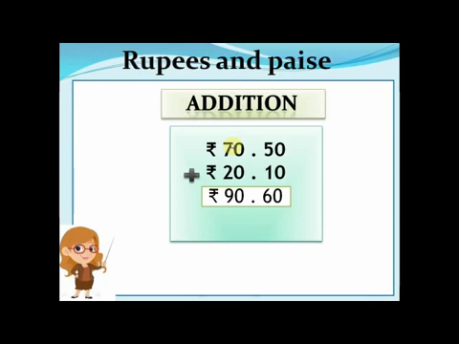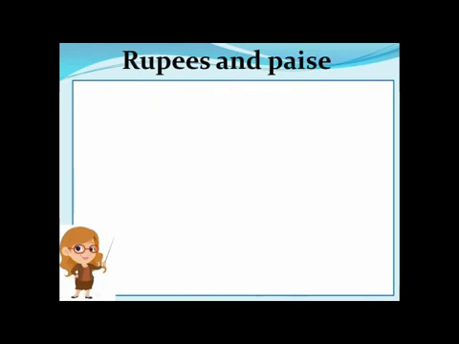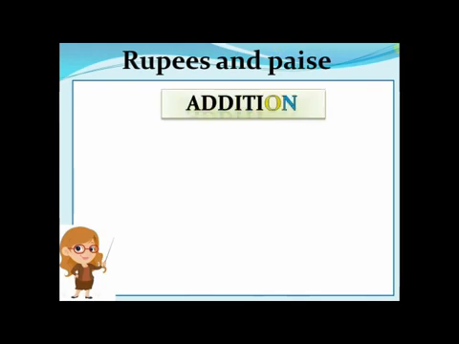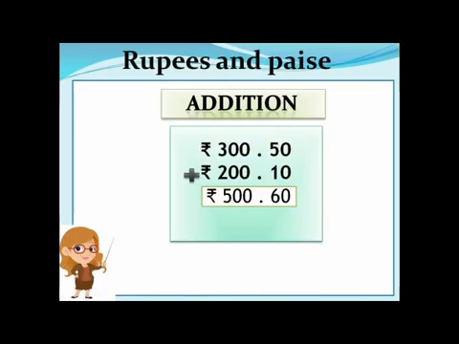Alright children, so let us do the next one. Now rupees 300 is there with us, and 50 paise again, and rupees 200, 10 paise. Let us count again. 50 plus 10 paise is 60 paise, and 300 rupees and 200 rupees makes 500 rupees.